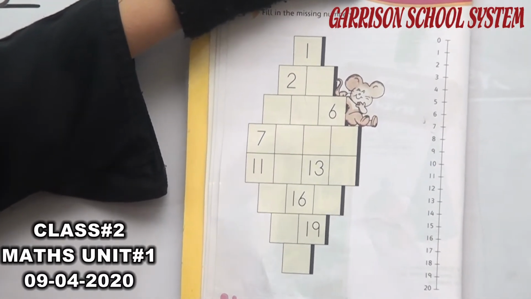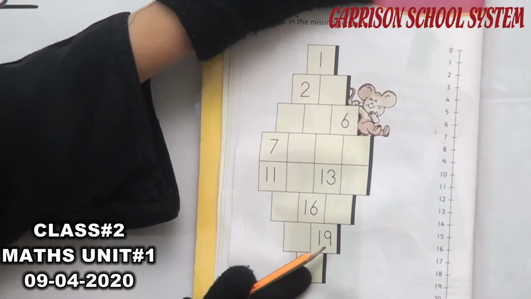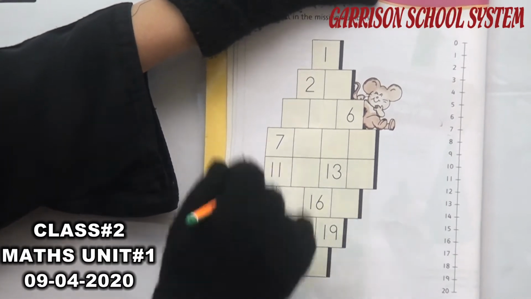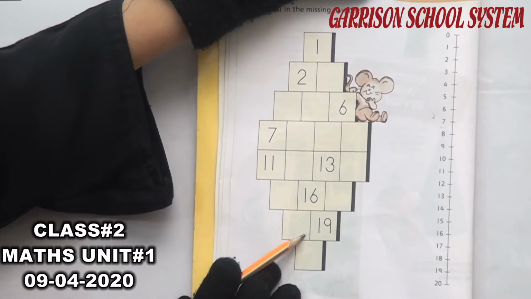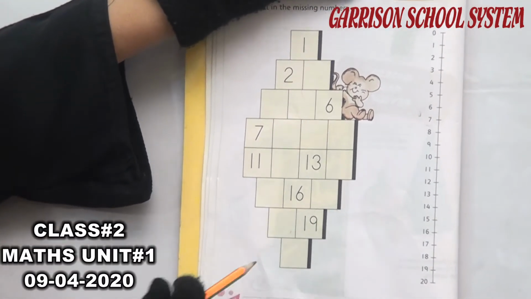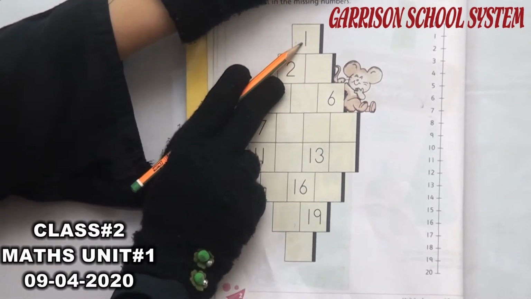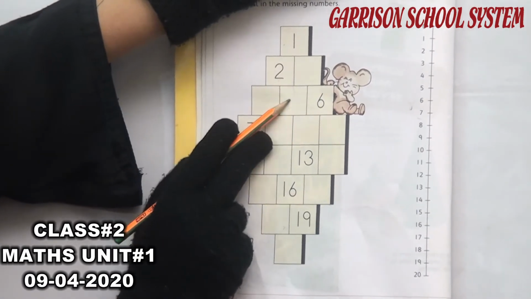Okay, look at page number 2 students. Here is a missing numbers activity that we have learned in previous classes also, and you know about these numbers. Here some numbers are given in the book and some boxes are missed. There we write the missing numbers. Okay, let's start counting with me. Start from 1. 1 is written here, 2 is also written here. Next 3 blocks are missed.